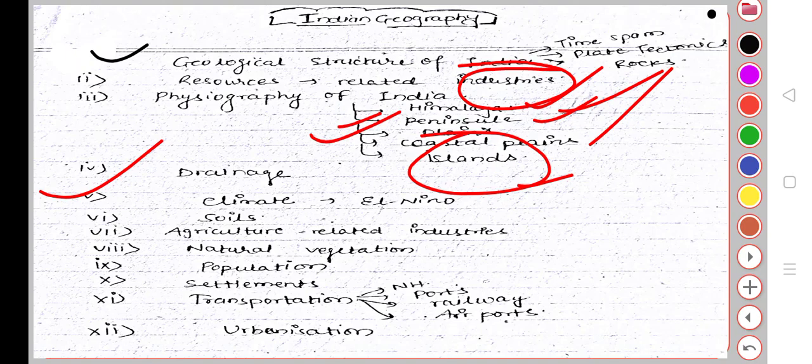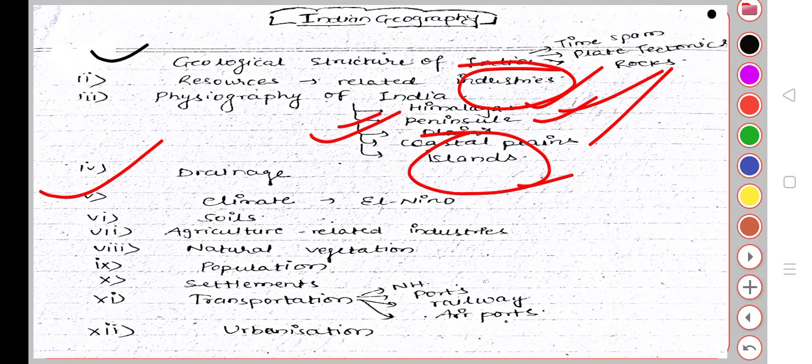Next is drainage. What is drainage? Drainage is a river system. When you see river systems, the Sindhu river system, Ganga river system, and Brahmaputra river system, then you see what are the uses of the river system: irrigation, alluvial deposits, and all these things.